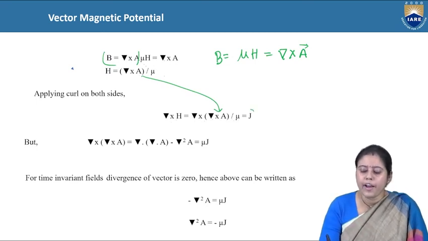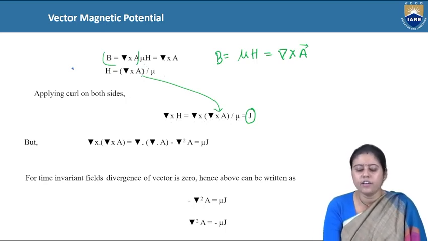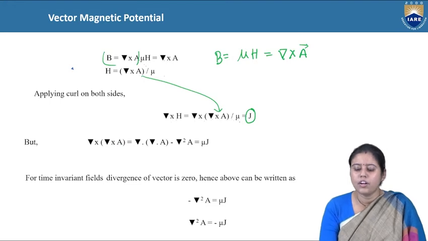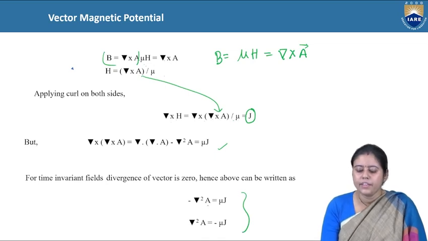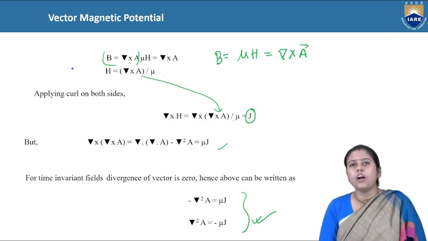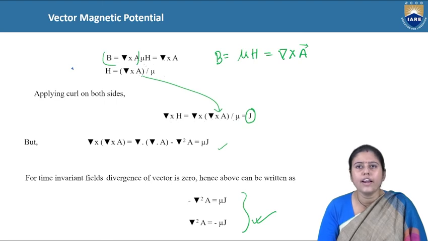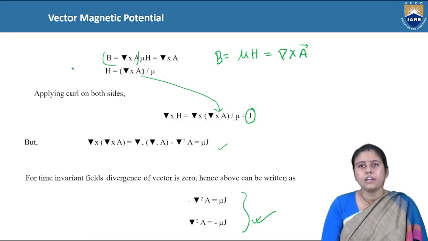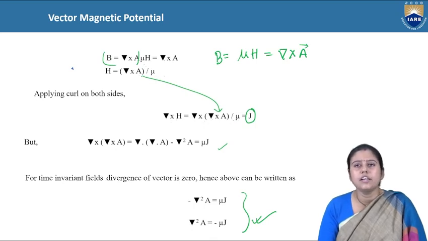Grad cross H according to Maxwell's equation is equal to J. Again, we can write grad cross A is equal to mu into J. And by solving this, we can write that grad square A is equal to mu J. Previously we got for the scalar magnetic field J equals 0, but for the vector magnetic field we can tell grad square A, where A is the magnetic vector potential, is equal to mu into J, where mu is the permeability of the medium.